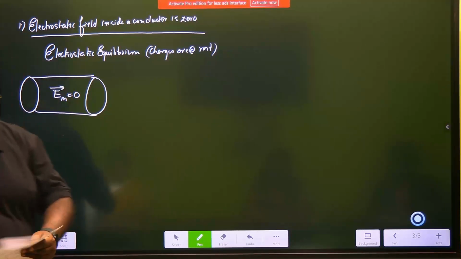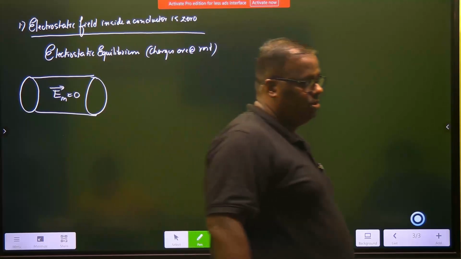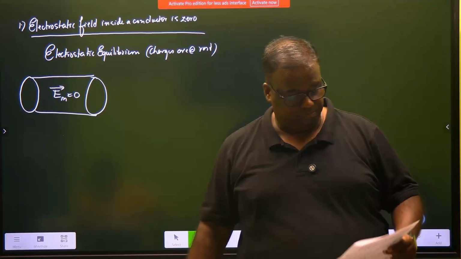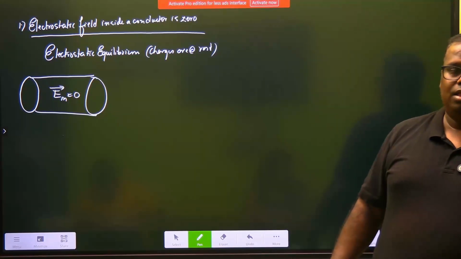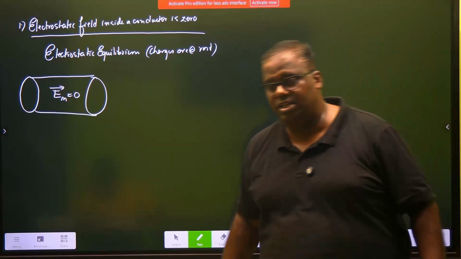So we wrote, if the field were not 0, charges would continue to move, and the conductor would not be in electrostatic equilibrium.